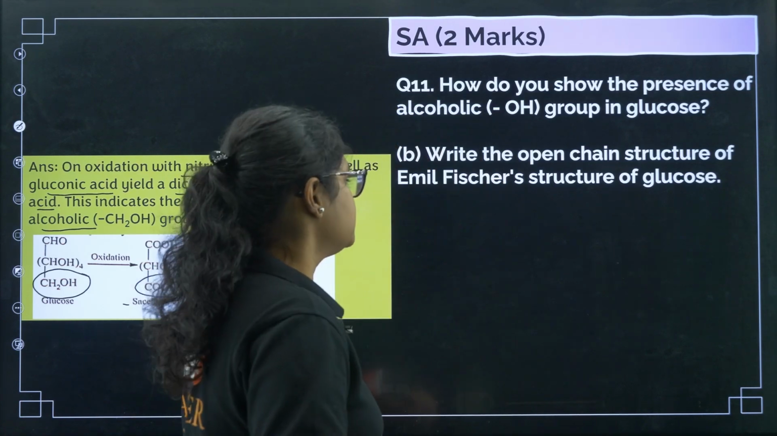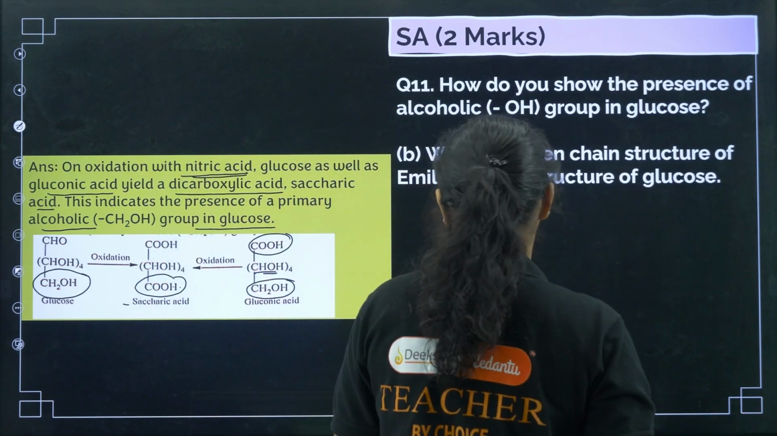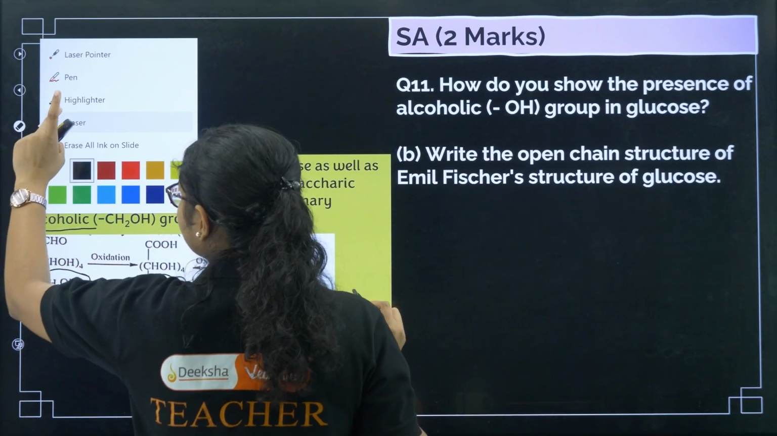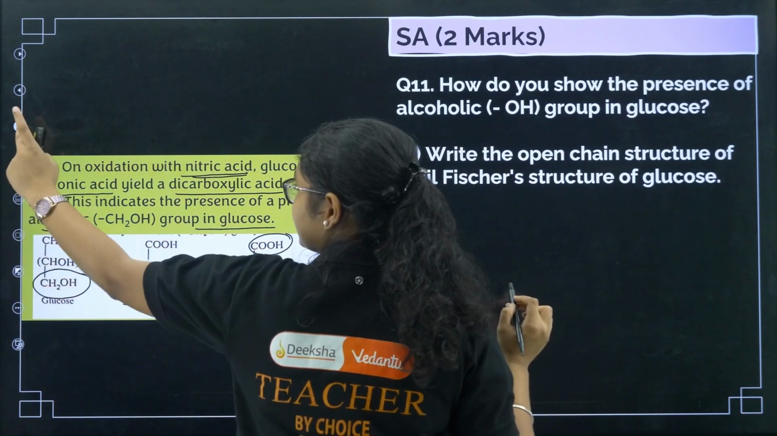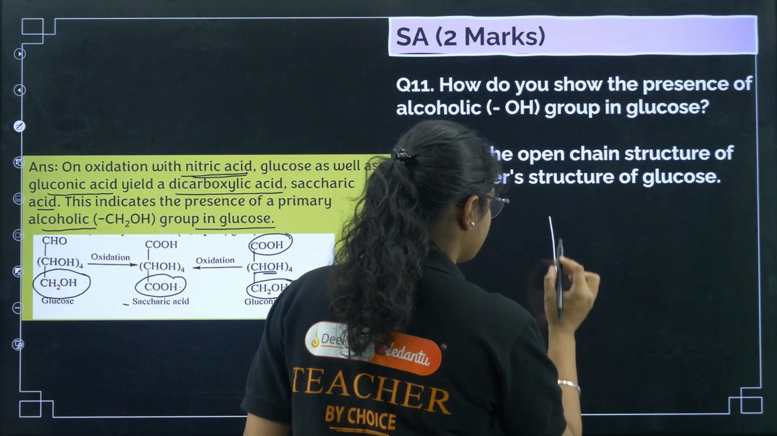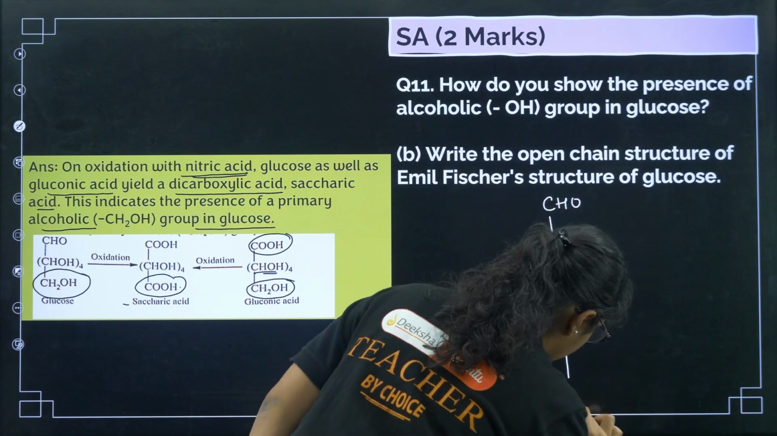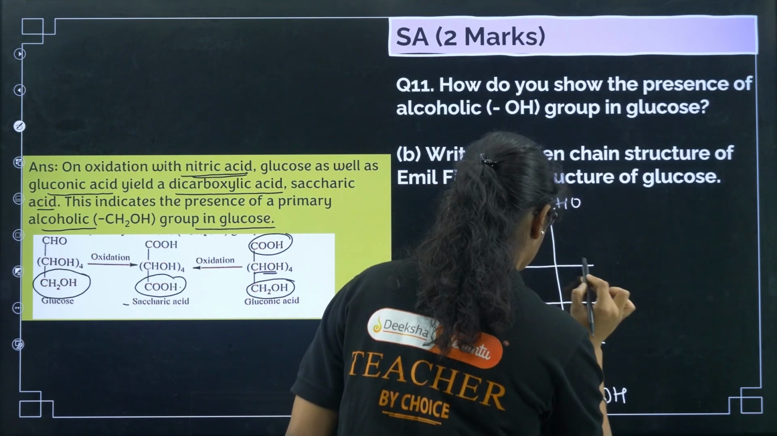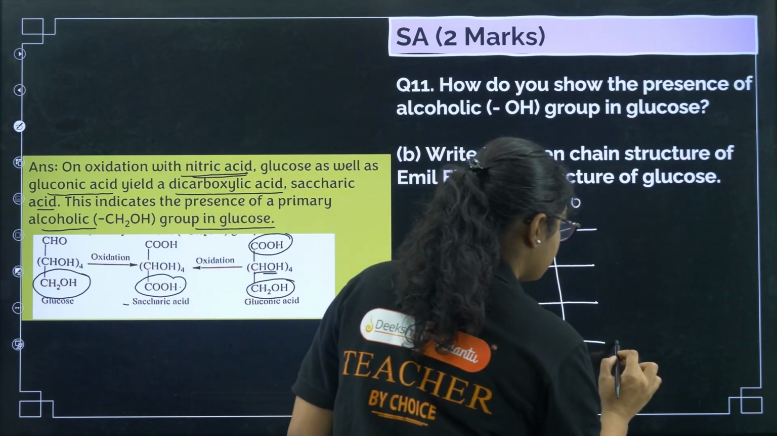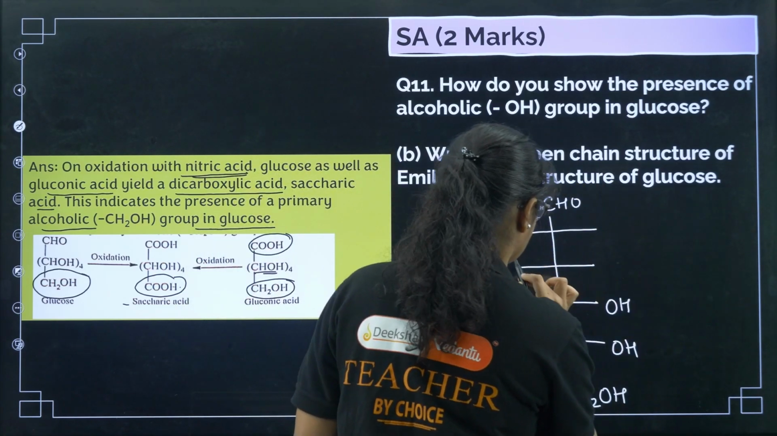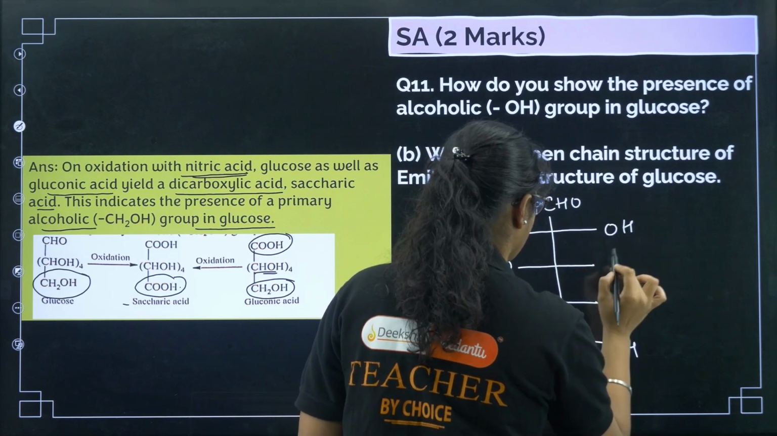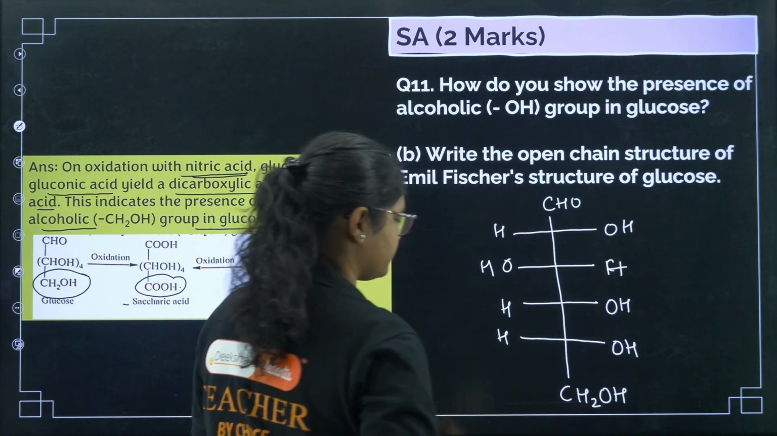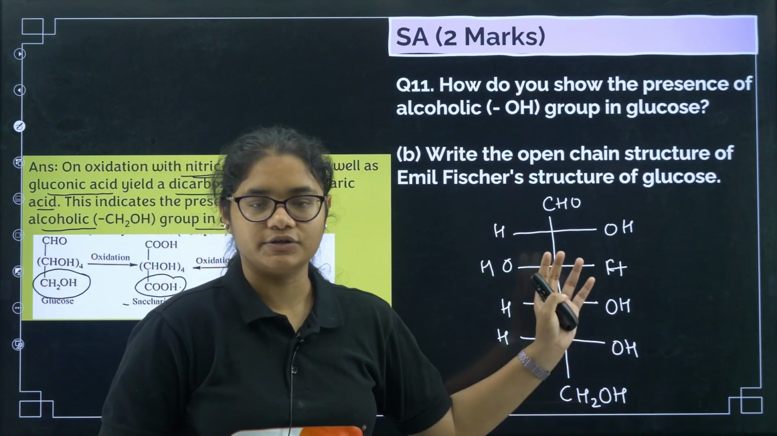Next question. What is the open chain structure of glucose? You have to draw the open chain structure of glucose. We have 6 carbons here. The first one is the CHO group, and here we have the CH2OH group. Now you have 1, 2, 3 and 4 carbons. On this side we have OH, OH, OH and OH, and on the other side H, H, H and H. This is the open chain structure of glucose.